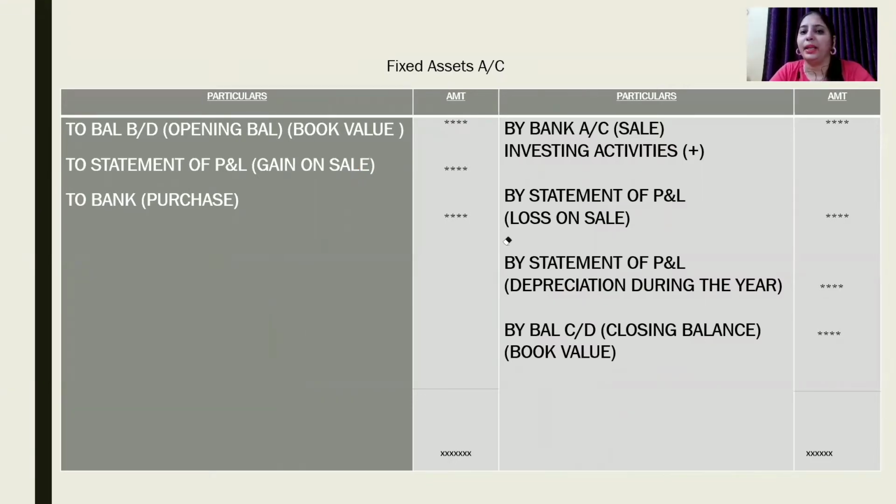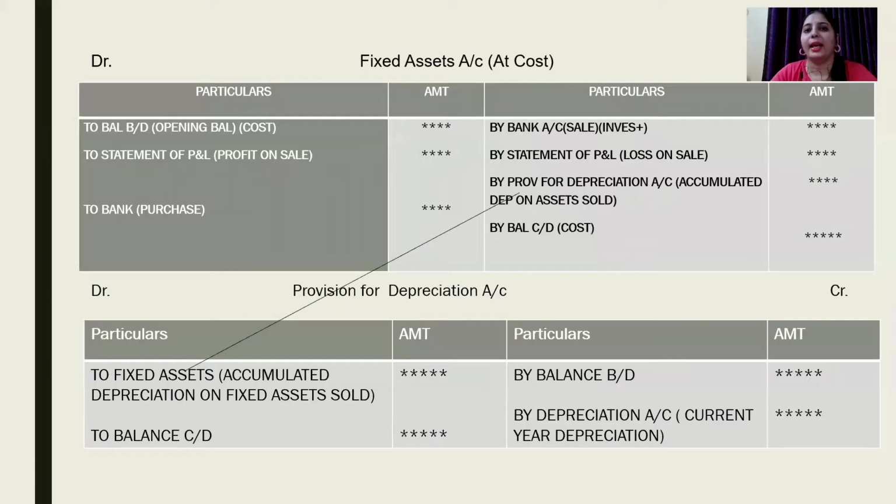It can also happen that a business, instead of preparing one asset account, is preparing separate accounts for both the asset as well as provision for depreciation. In that case, how will the items be adjusted? See, there is a very minute difference between the two. We will write the opening balance on the debit side as we were writing in our asset account, where we were keeping our values at book values. Closing balance on the credit side, again sale credit, loss on sale will be credited to the asset account, and gain, if any, will be debited to the asset account.